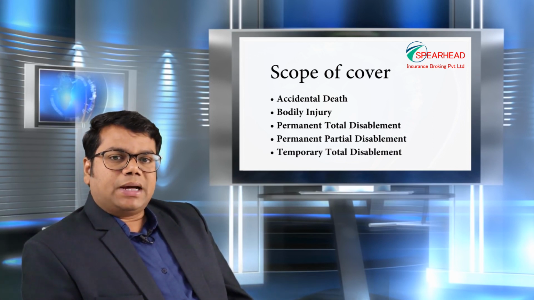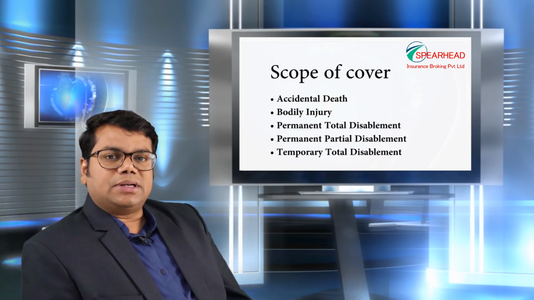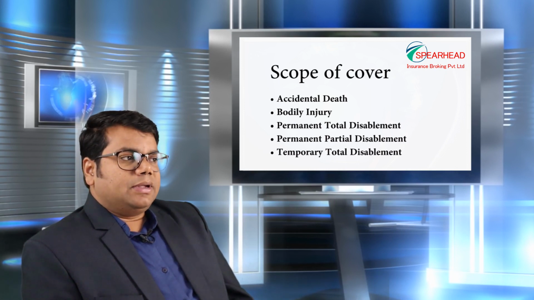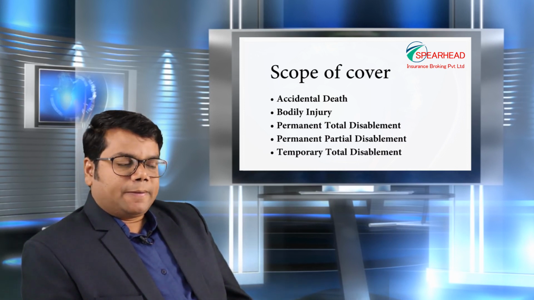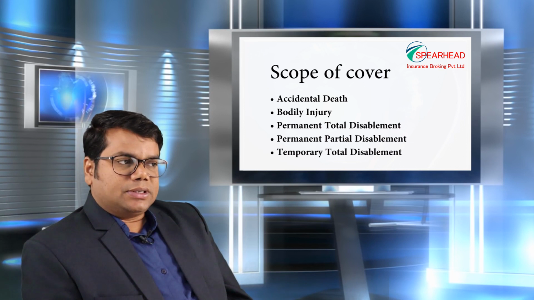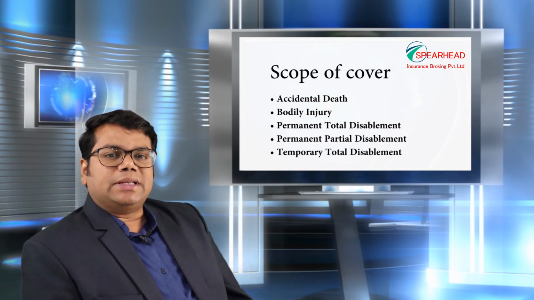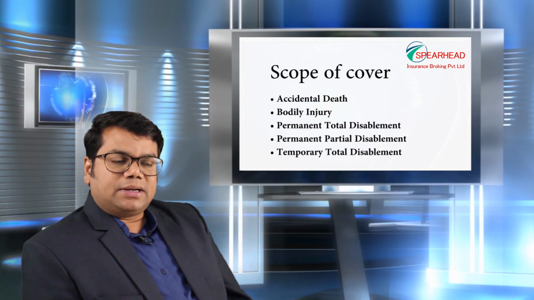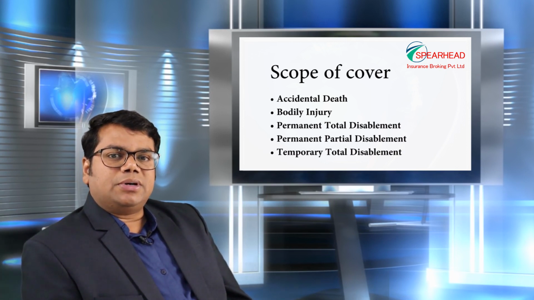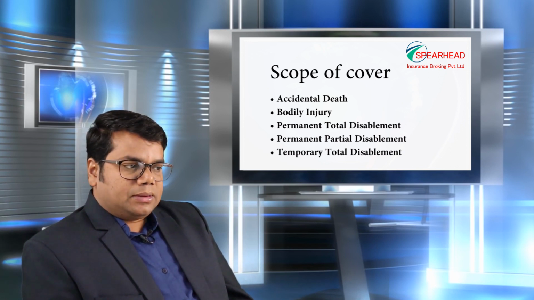Whereas in permanent partial disablement, any one of the limbs is getting affected, like due to an amputation or dismemberment, that is coming under a permanent partial disablement. Whereas a temporary total disablement is something which is also referred to as weekly benefit. So it is actually incapacity to work. Somebody who meets with an accident is advised medical checkup and bed rest for a specified duration. It is during this period that he will not be able to attend any duties. So this is also compensated under a group personal accident policy.